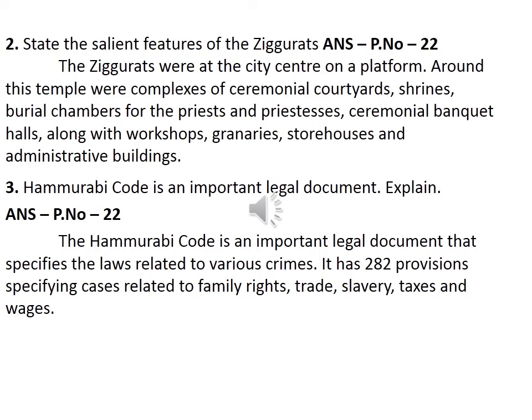Then third: Hammurabi Code is an important legal document. Explain. Take page number 22, the third heading, the Hammurabi's law code. The Hammurabi Code is an important legal document that specifies the laws related to various crimes. It has 282 provisions specifying cases related to family rights, trade, slavery, taxes, and wages. That is the third question. So I have marked the three questions.